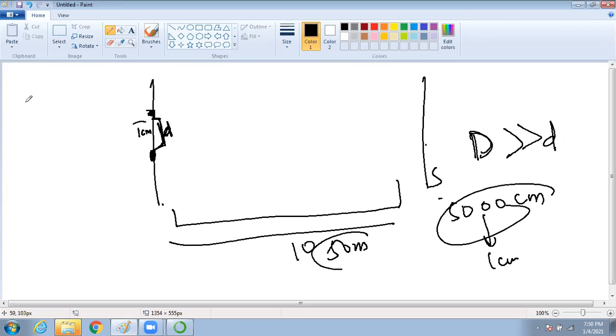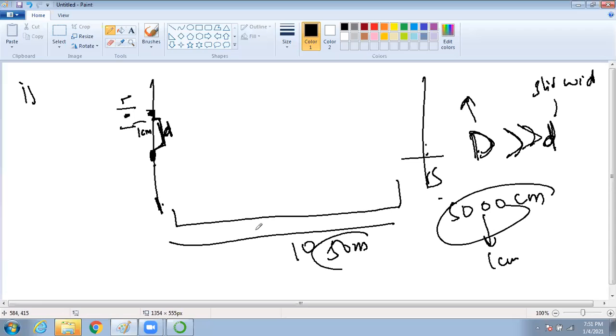First of all, the slit has to be very, very small. You cannot make it very big. It has to be very small, thin. Next, the distance between the slit and the screen will be very, very high compared to the slit width. This is called the slit width, and this distance is between the screen and the slit. Clear?